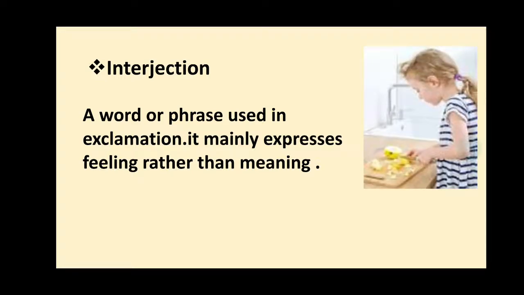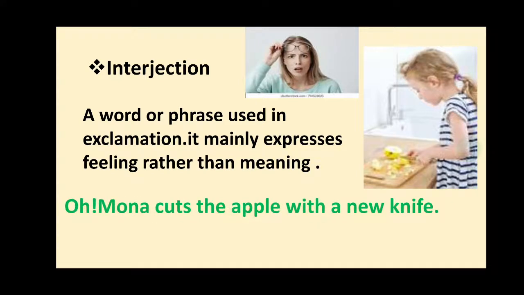One girl is cutting apple with a new knife, and maybe her mother or any auntie has seen that. And look at this expression: Oh, Mona cuts the apple with a new knife. Now where I give the stress, that kind of meaning will come.